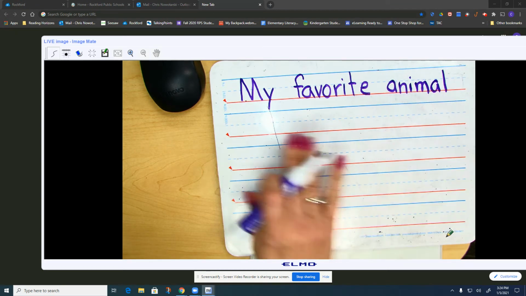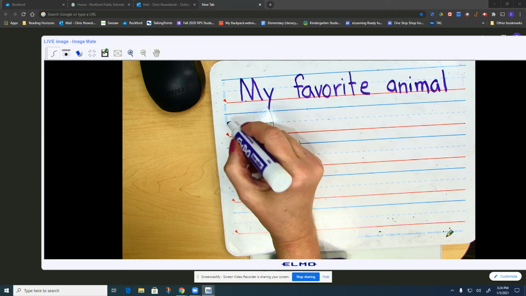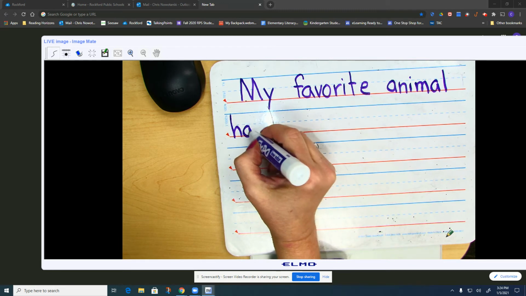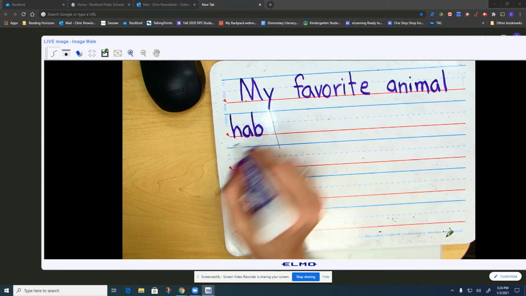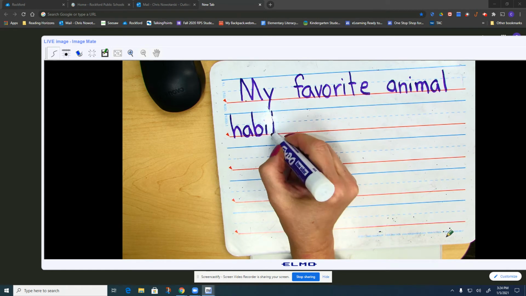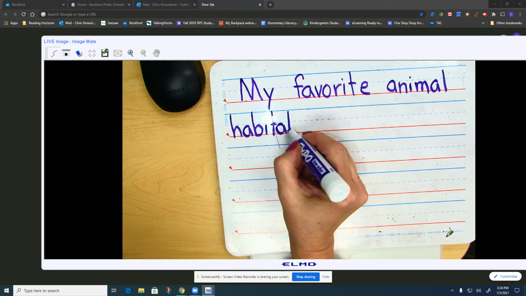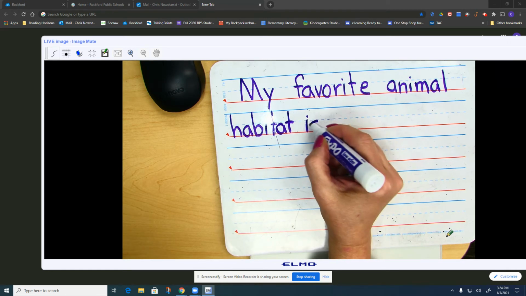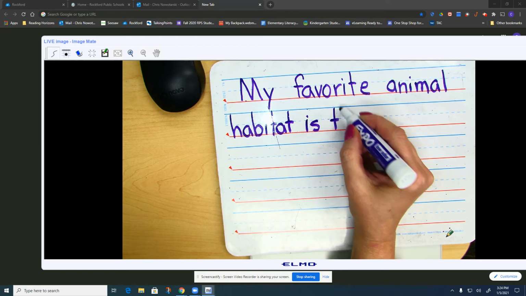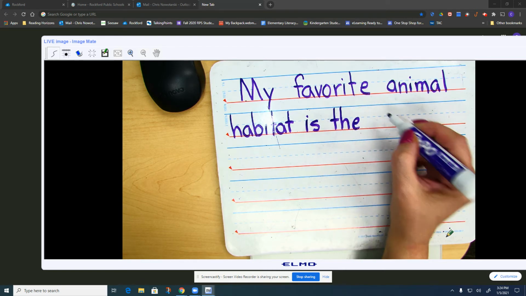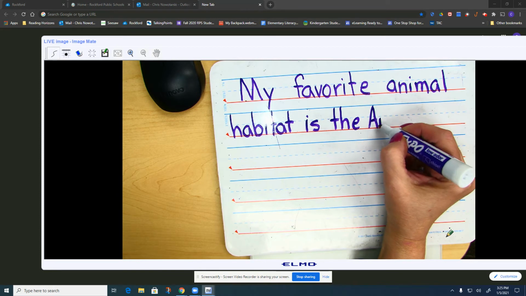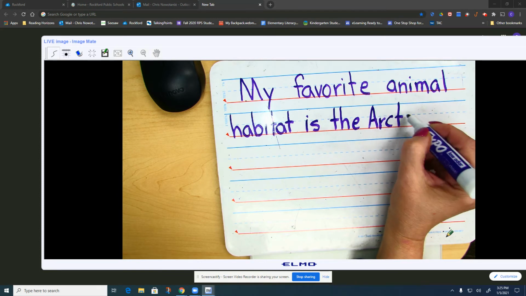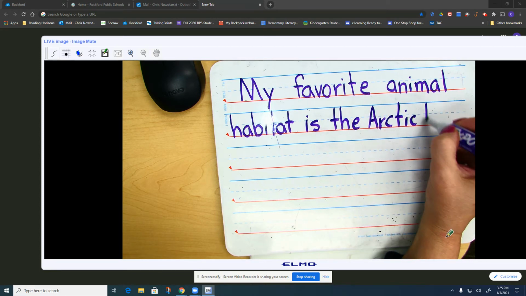I don't have to, but I want us to know that we're talking about an animal habitat. Habitat is the Arctic. I'm going to put Arctic. I like the Arctic habitat.